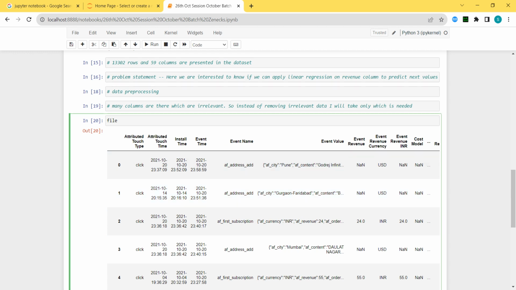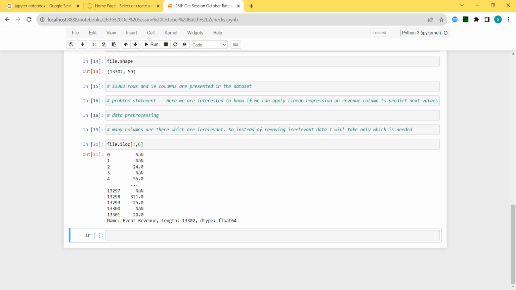Let's say, for example, I want only this particular column. First of all, let me tell you what is the column number of this first column. It is 0. Why? Because indexing in Python always starts with 0. 0, this is 1, 2, 3, 4, and so on. So 0, 1, 2, 3, 4, 5, 6. So I want column number 6. I am going to use the iloc function. With the help of the iloc function, I just have to type this, and in front of me there will be a revenue column. Just carefully observe what I have done. I have used the iloc function. I will show you how to use the iloc function.